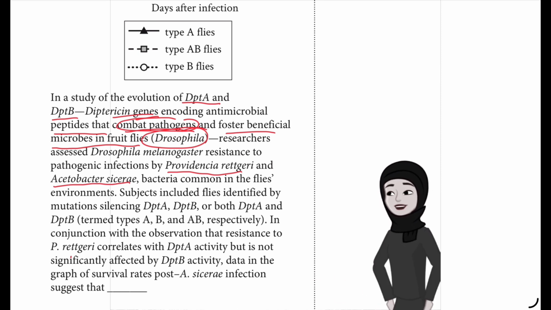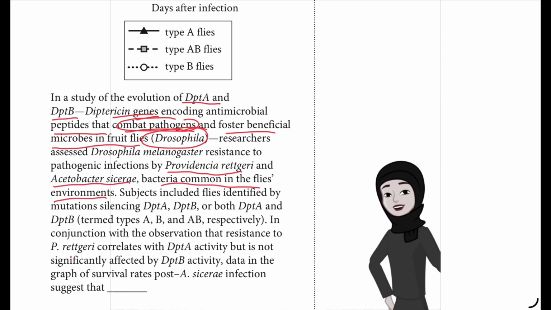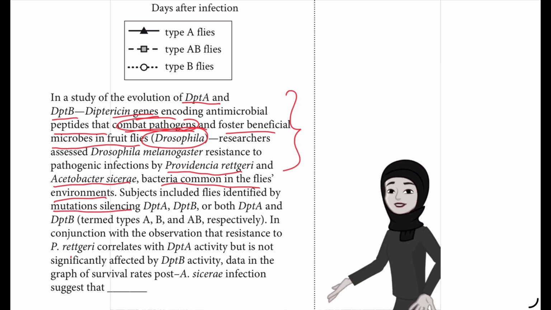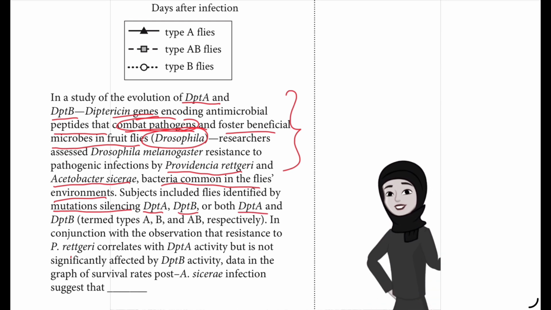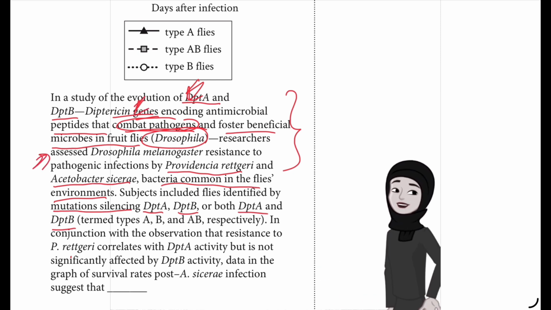So usually these fruit flies are getting infected by these two pathogenic bacteria: one is Providencia rettgeri and the other is Acetobacter cicerae. These bacteria are common to the flies' environments. To test how these genes help the flies fight these bacteria, they are silencing DPTA, DPTB, or both DPTA and DPTB, to see how long the flies last after the genes are silenced.